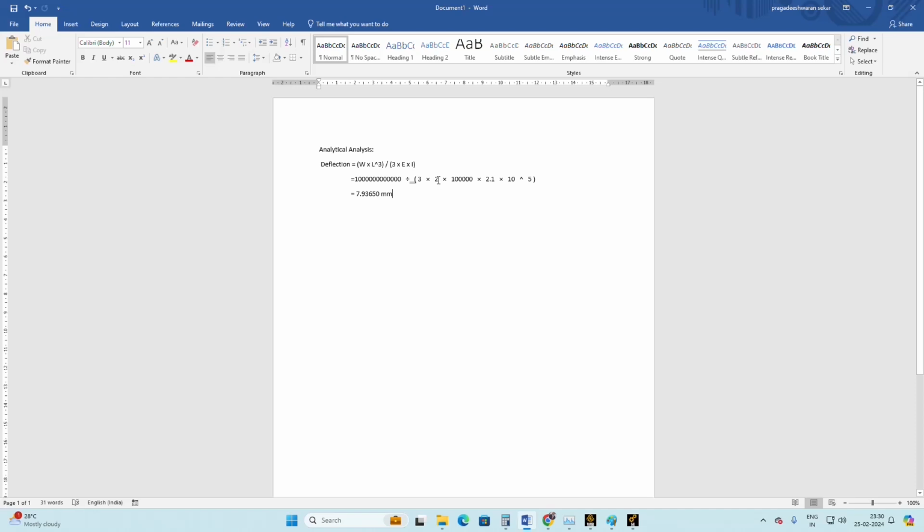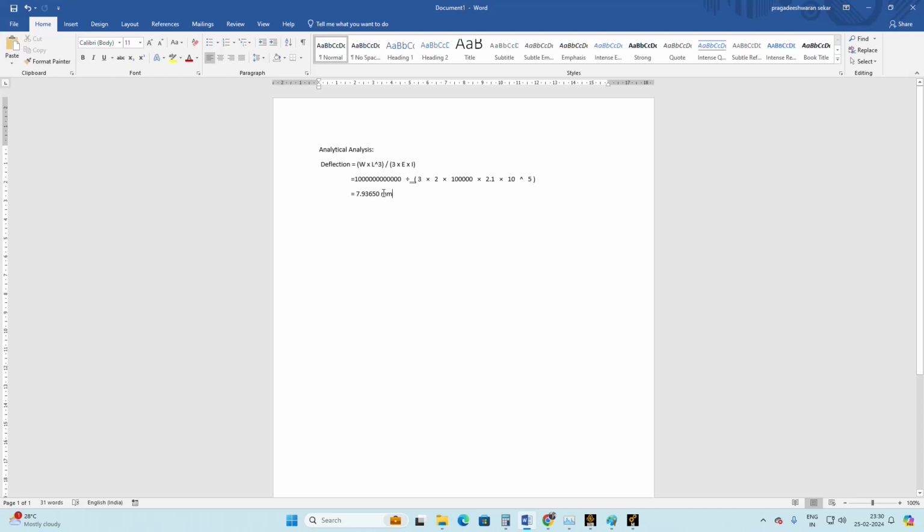I converted it into mm, so 200 into e power 5, and the moment of inertia is 2.1 into e power 5. With this calculation, I'm getting the deflection as 7.9 mm. So this is the analytical procedure, and by doing the analytical one we can get this type of result.